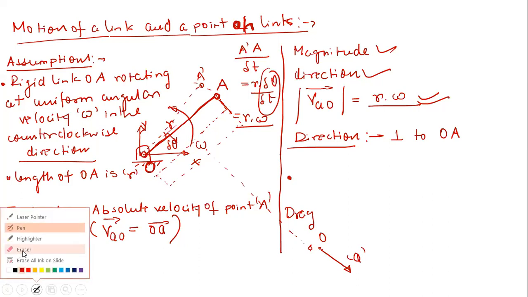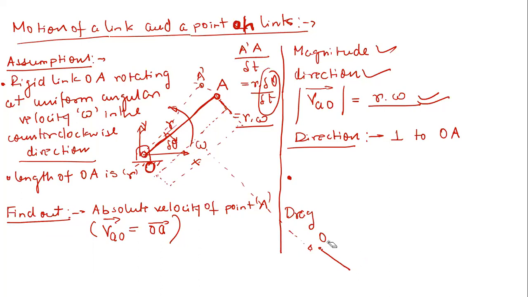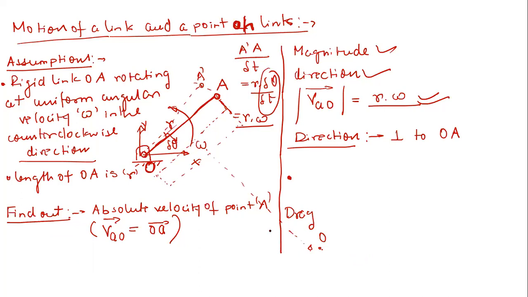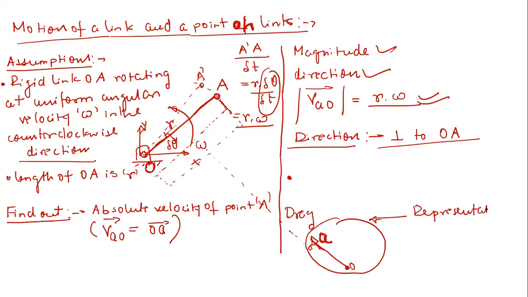These are small things which you have to keep in mind, right? So you can simply write it down like this. You can take the O point here, and this will be your vector. This is the direction, and this is how you are going to represent the vector. So this is for just a simple point, or let's say a single link.